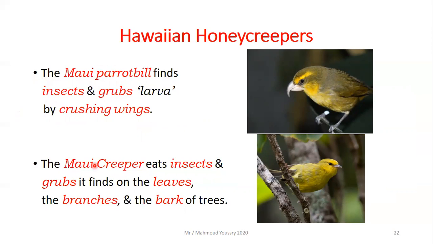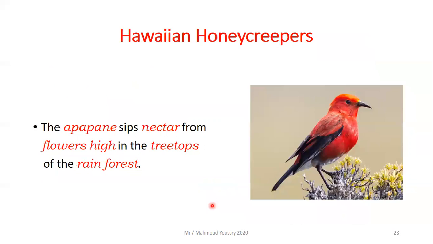Then we move to the fourth one, the Maui creeper. Look at its beak. It is much different. The Maui creeper eats insects and grubs it finds on the leaves and the branches and also the bark of trees. Then the last one is the apapane. So the apapane sips nectar from the flowers high in the treetops of the rainforest.